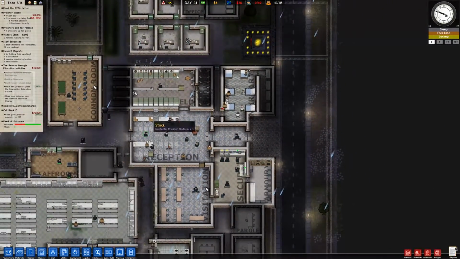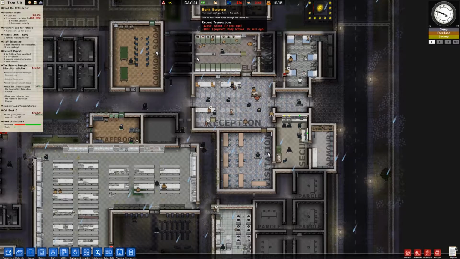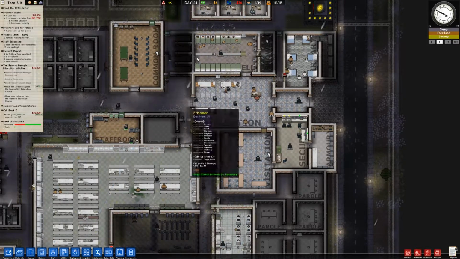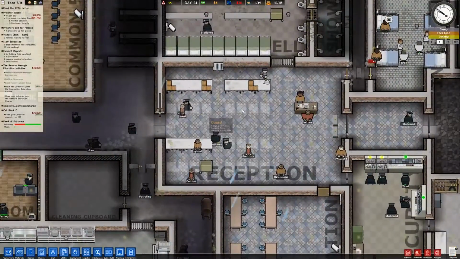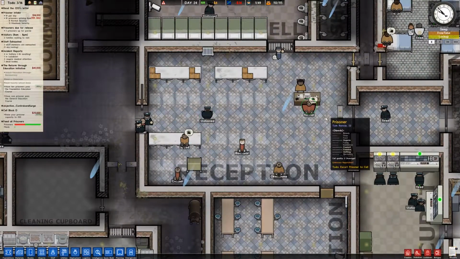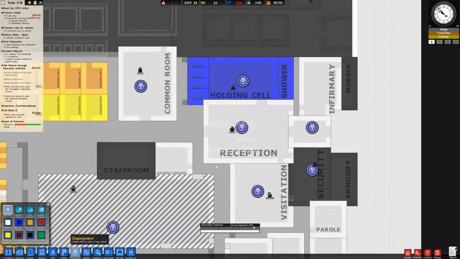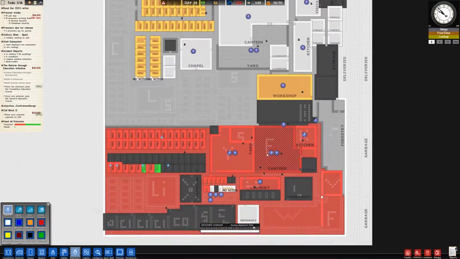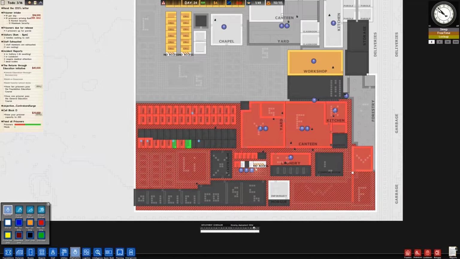Well, we're technically in the green. We're only going to have this problem for another 10 hours, and then the prisoner intake will happen. So it'll be fine. I was hoping we'd have some guards freed up to process these prisoners, but we apparently don't. So let's see where they're stationed. How about we have one less like that,